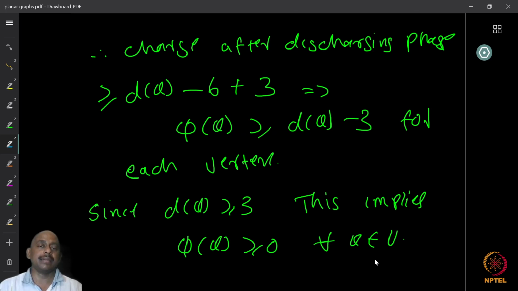But this is impossible, right? So after the discharging, we see that all the vertices and the faces have non-negative charge, which is impossible. Now, why did this impossibility come? Because we assumed that there were no vertices of degree less than or equal to 2, right? If there is a vertex of degree 2, by doing this discharging, its charge, which was initially minus 4, need not become positive, right? Similarly, if there was a vertex which is a cut vertex, this could also not become